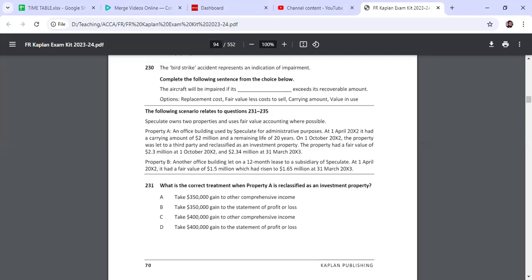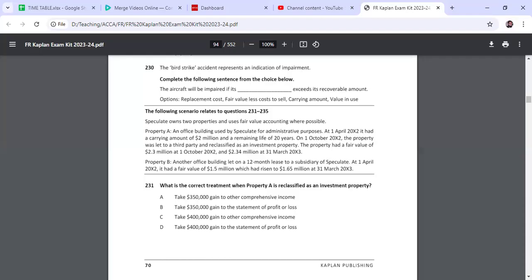Now, how do I come to know that this question is on IAS 40? Just read the bold line of 231. The first line asks: what is the correct treatment when property A is reclassified as an investment property? Once we saw the words investment property, our mind starts working: IAS 40. And we know that the connection between IAS 40 and IAS 16 is there. So let's deal with the connection and see how to deal with it.